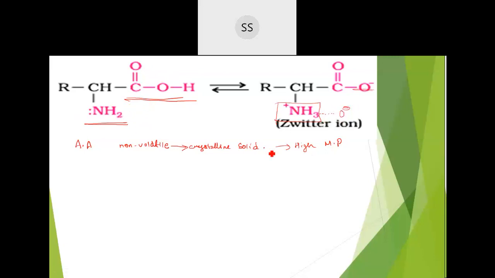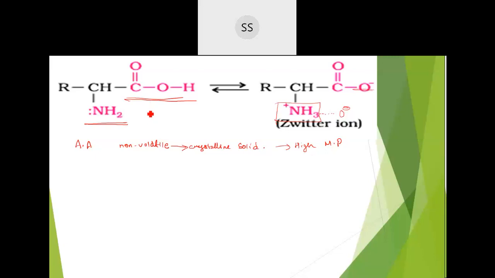One more is when they are dissolved in the water. Okay, in the aqueous solution, they are able to get dissolved. This is supposed to be the organic compound. See, organic compounds, you know, they don't get dissolved in the water. They get dissolved in the organic solvent. But here the case was opposite. Amino acids were found to get dissolved in the water and they were not found to dissolve in the organic solvents.